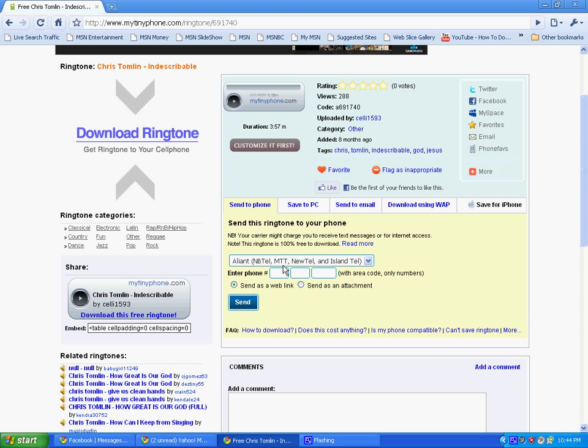And then right here, right below the enter the phone number, it should say send as web link or send as an attachment. If you don't have internet, of course, that's why you're watching this video, press send as attachment and then click send. And then it should come in your phone as an MP3 file, and then you go to options and the message options and you save it to your phone and then set it as your ringtone.